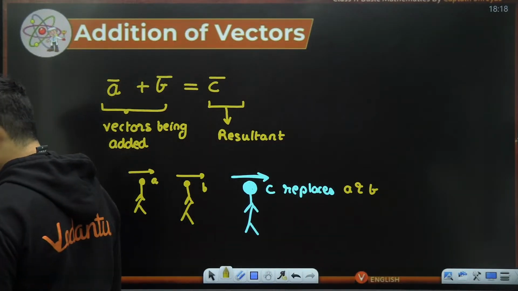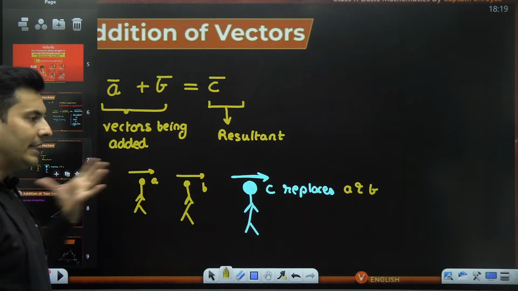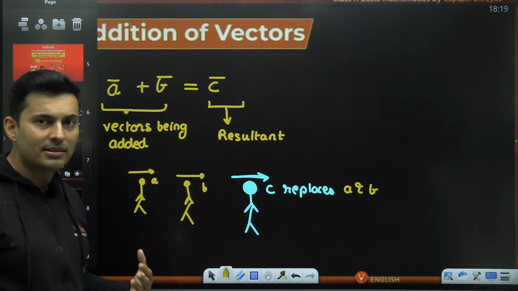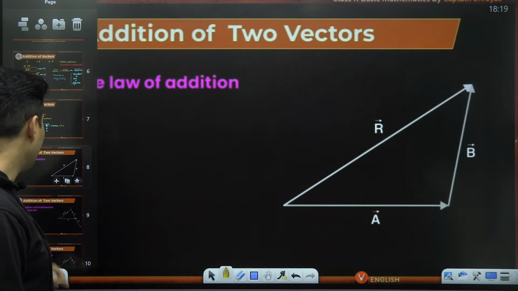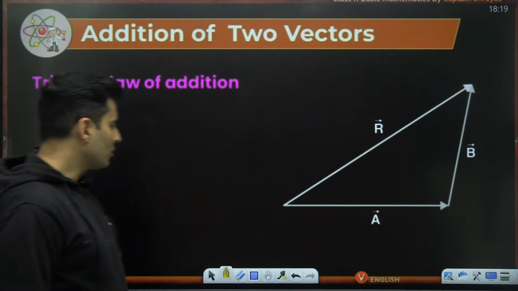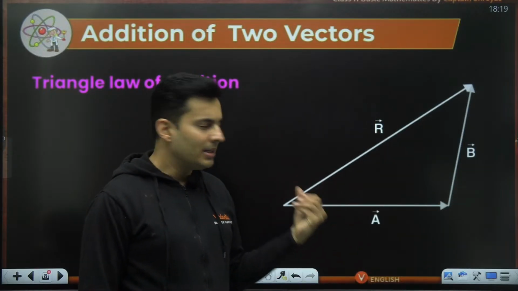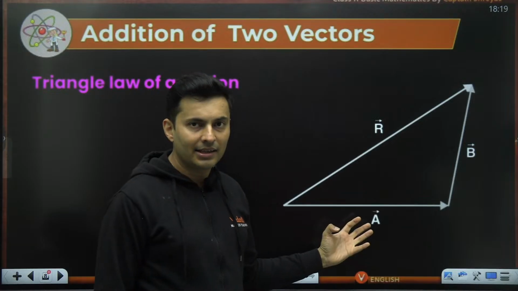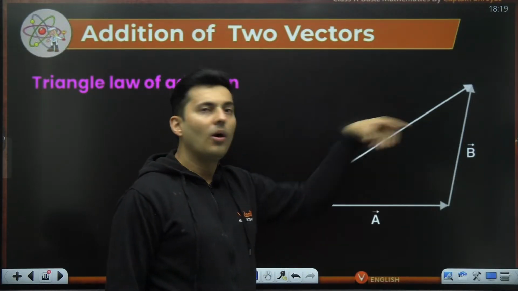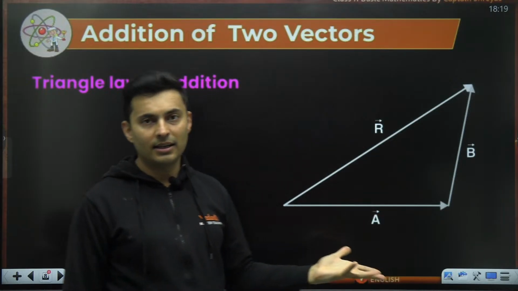Okay, cool. Having said this, there are multiple ways of getting the final answer. How do I find the resultant? The first method is called the triangle method of vector addition. You form a triangle by showing the two vectors being added as two sides of the triangle. Then the third side automatically signifies the effective or resultant vector.